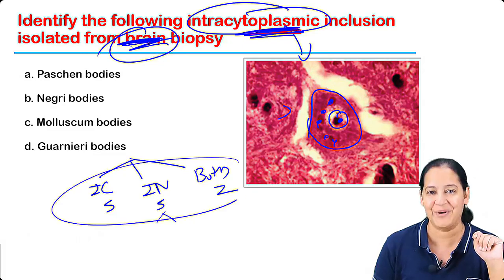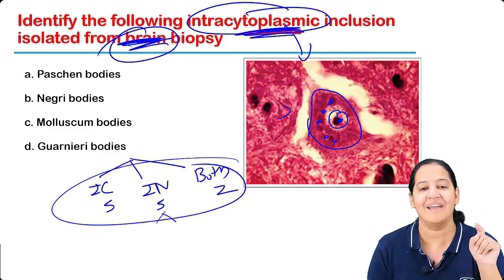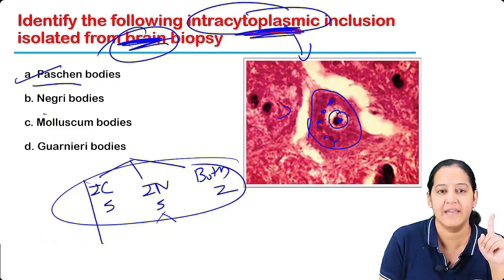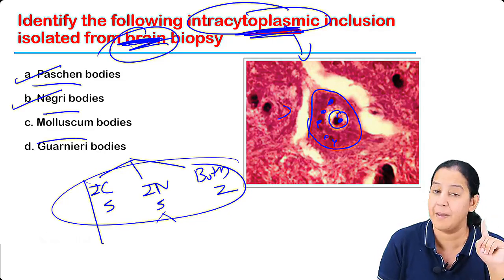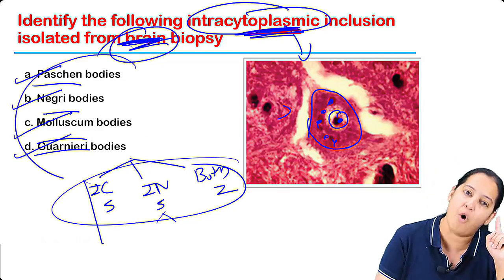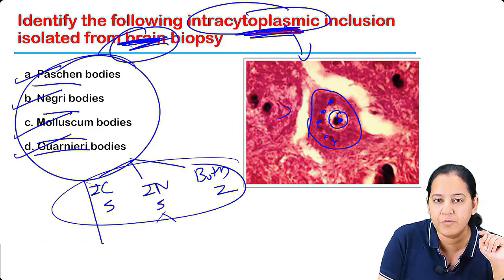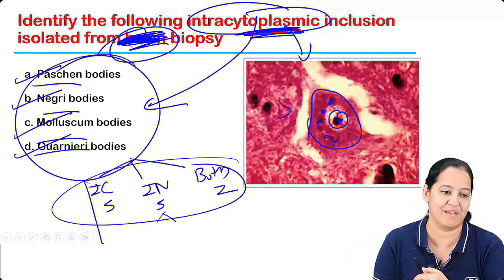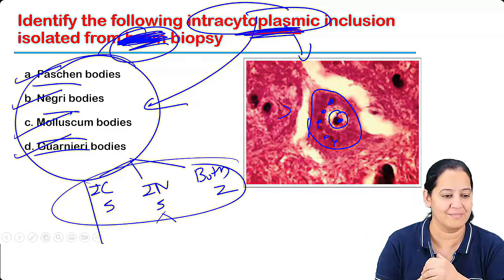Have I taught you? Say yes, say no. In intracytoplasmic, what were the examples? Was Paschen body there? Negri body there? Molluscum, Henderson-Peterson? Guarnieri? My point is that they all are intracytoplasmic. So if you remove the word brain, they all are the answers because they all are intracytoplasmic. So A, B, C, D, they all will be the answer.